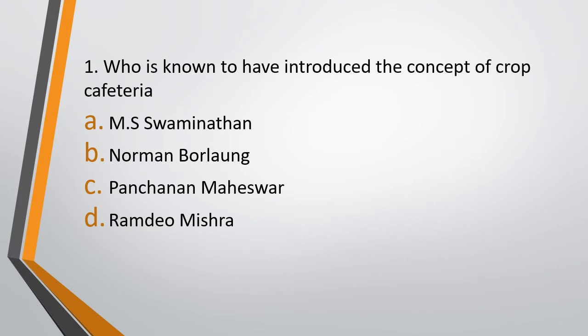Question number 1. Who is known to have introduced the concept of crop cafeteria? Option A, M.S. Swaminathan. Option B, Norman Borlaug. Option C, Panchanan Maheshwar. Or option D, Ramdeo Mishra. The correct answer is option A, that is M.S. Swaminathan.